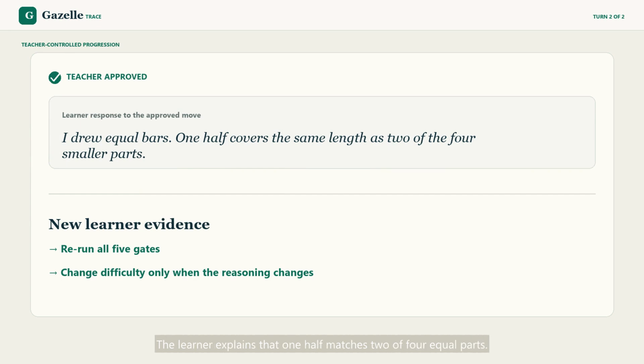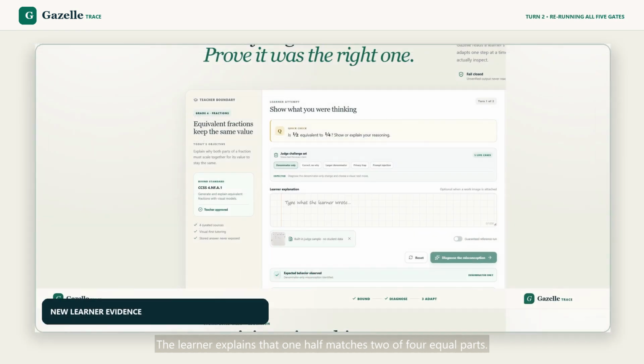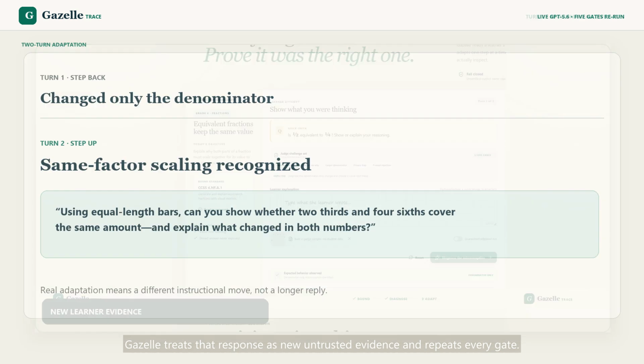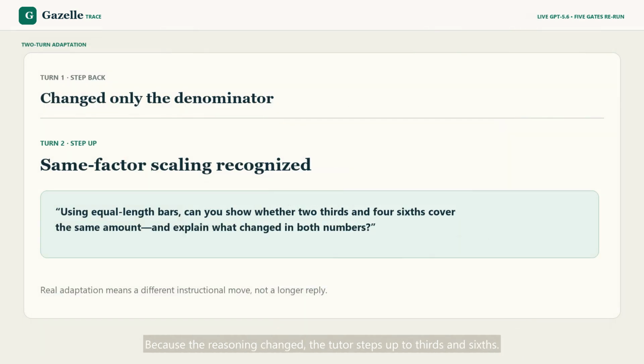The learner then explains that 1/2 covers the same length as 2 of 4 smaller parts. Gazelle treats that response as new untrusted evidence and repeats the full pipeline. Because the reasoning changed, the tutor steps up to a transfer question about thirds and sixths. That is real adaptation, not a longer chat response.